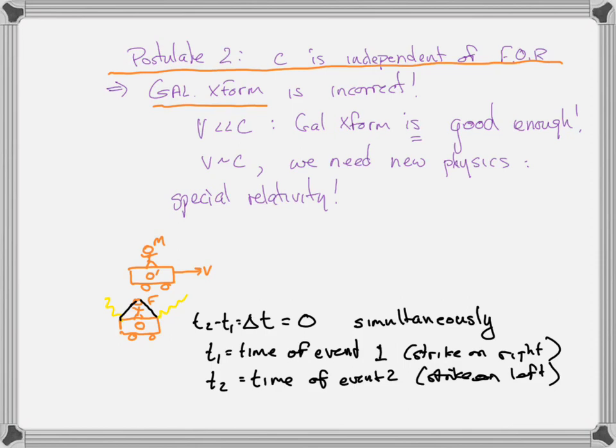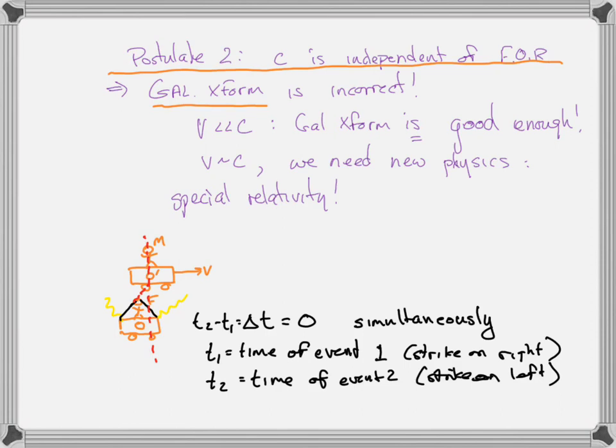And that means that Mary must have seen the light from the front of Frank's car before she sees the light from the back of Frank's car, because she's going to meet that light coming from the front of the car before it gets to Frank's eyes. And the light coming from the back of the car has farther to go now, and so she is going to see the light from the front of the car before she sees the light from the back of the car. This is correct.